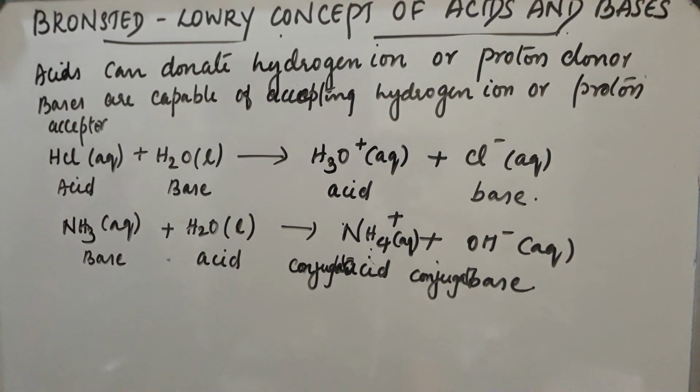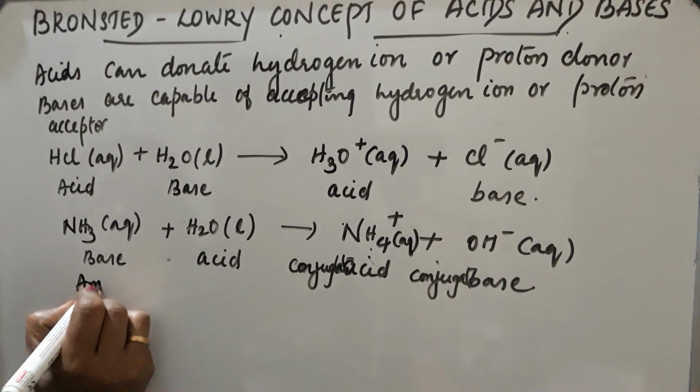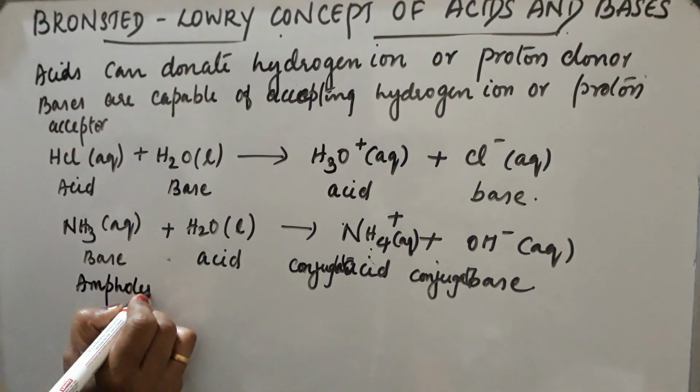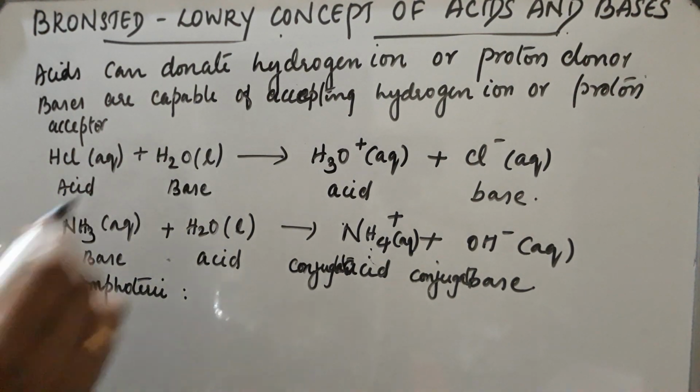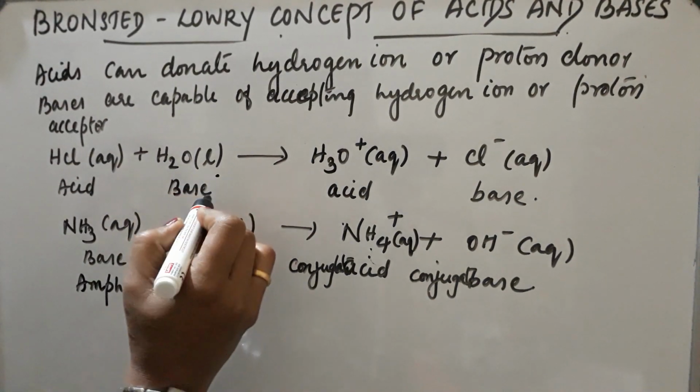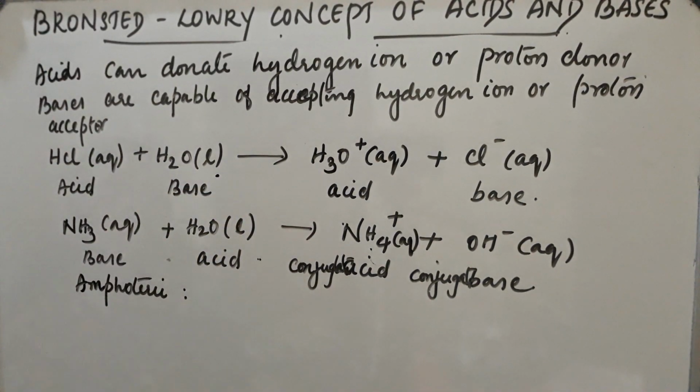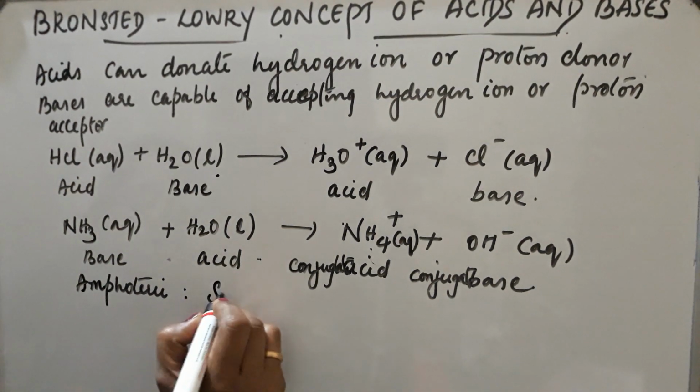Okay, next, amphoteric substances. What are amphoteric substances? Substances which act as acid as well as base are called amphoteric substances. So in this case, H2O here acts as a base and here it acts as an acid. Such substances are called amphoteric substances.